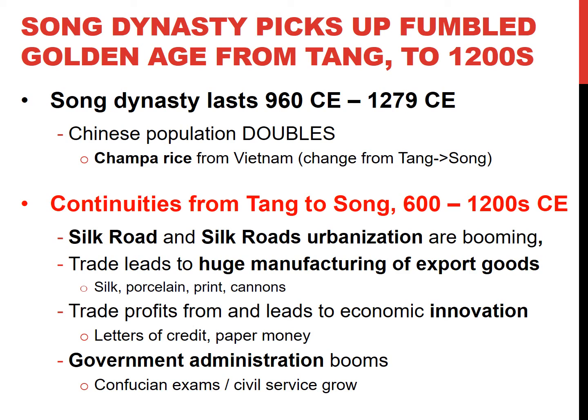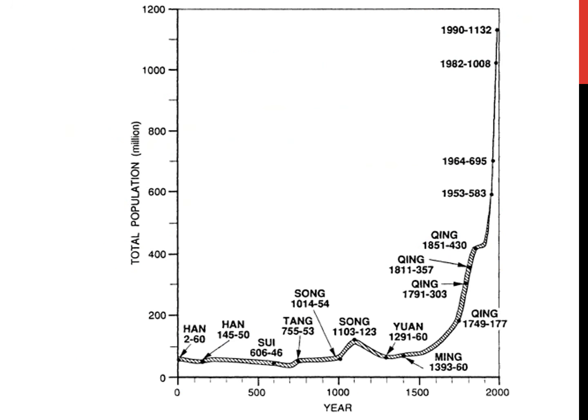They also are continuing with government administration. Civil service grows as more and more people take exams. So we can see here the total population of China, of the Chinese Empire, doubles. It grows at a slow and steady pace for 1,500 years.